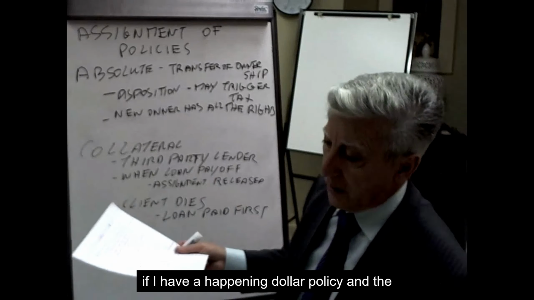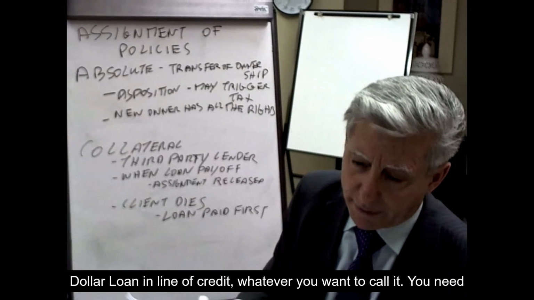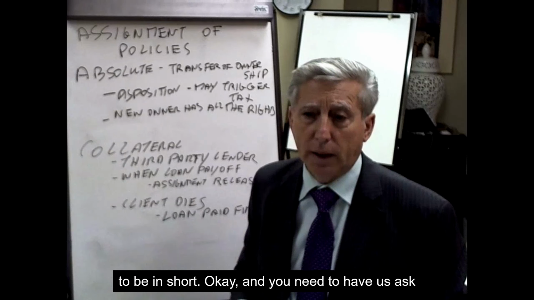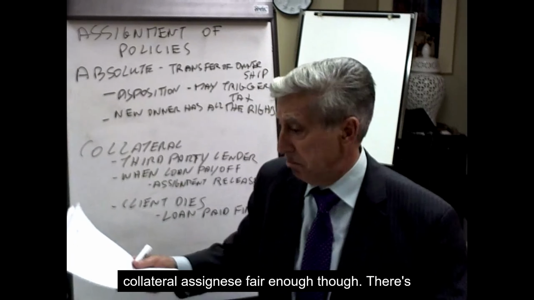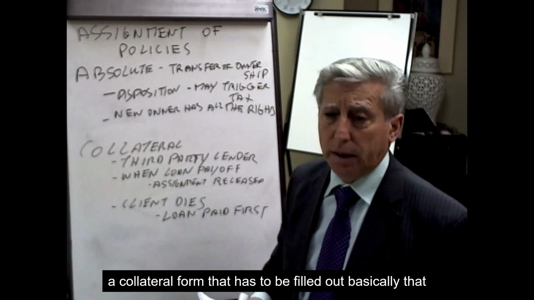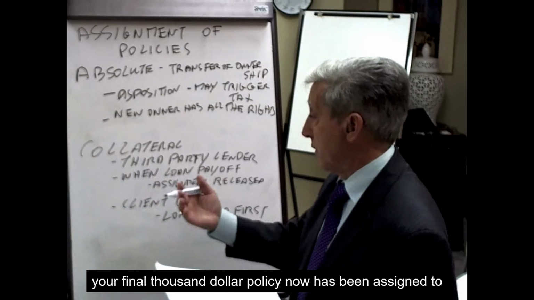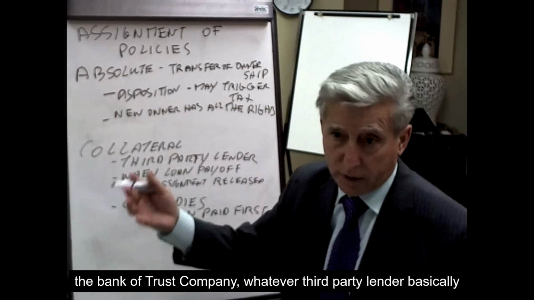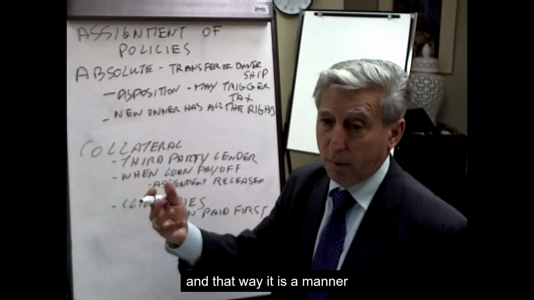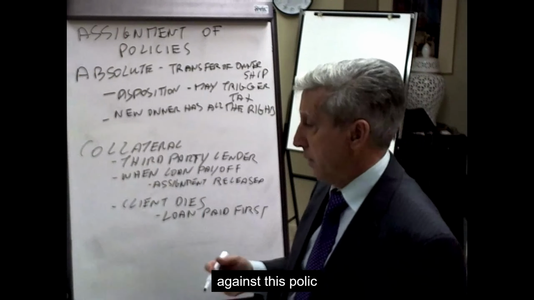So if I have a $500,000 policy, and the bank says, in order for us to give you a $250,000 loan, a line of credit, whatever you want to call it, you need to be insured, and you need to have us as collateral assignees. Fair enough. There's a collateral form that has to be filled out. It gets filed with the insurance company, so it's a matter of record that your $500,000 policy has been assigned to the bank or trust company, whatever third-party lender. That way, it is a matter of public record that there is now a lien against this policy.